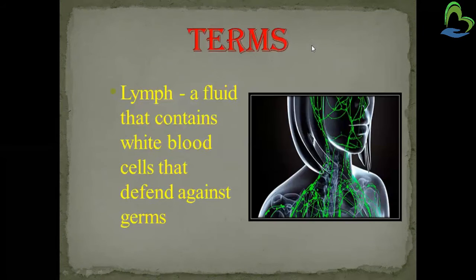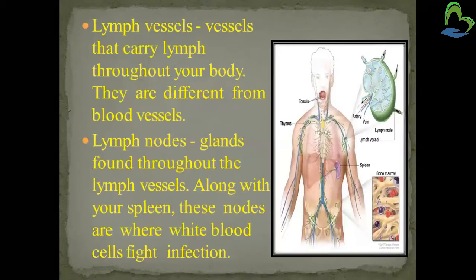Lymph is a fluid that contains white blood cells, which defend against germs. The lymph is one type of fluid which has white blood cells that protect our body from disease. Now the lymph vessels. The vessels which carry the lymph within the body are called lymph vessels.